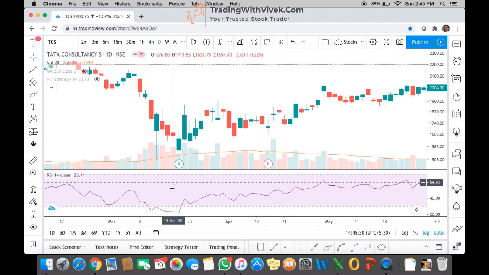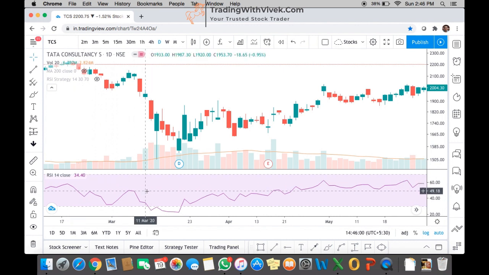The filled area is the area between 70 and 30, and the non-filled area, which has a white background, is below 30. Above this, the white background is the area above the 70 level. So this is easily identifiable. Here RSI went below the 30 level. We can see the RSI level every time, as it runs with the cursor.